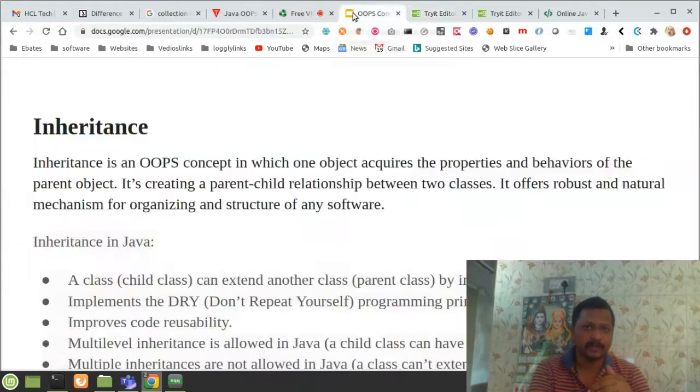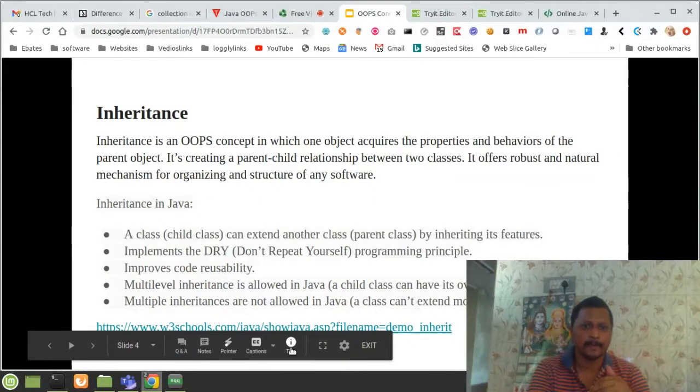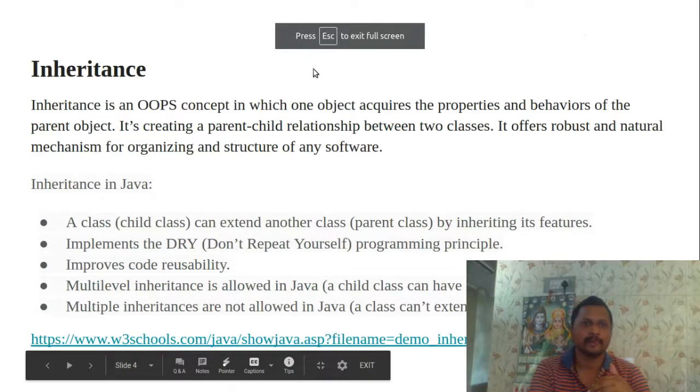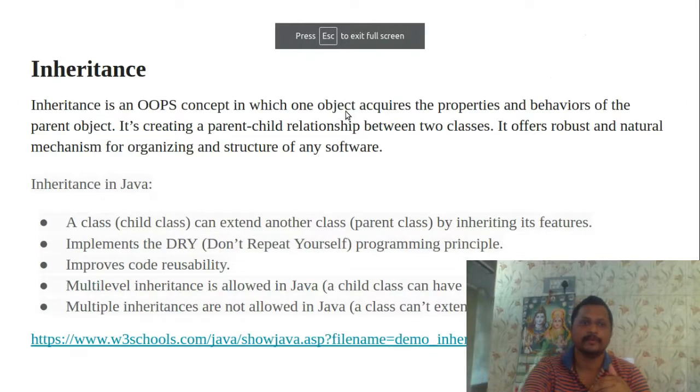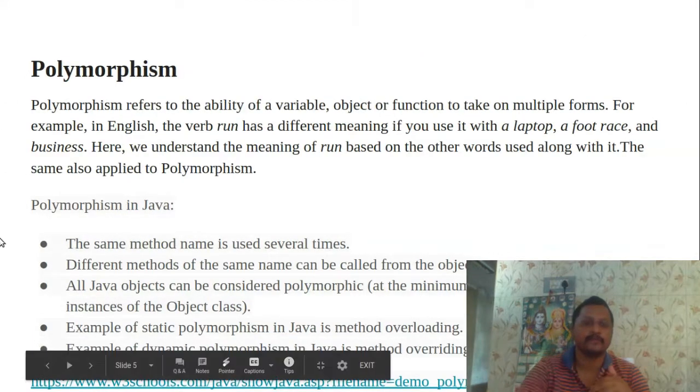It shows the concept of inheritance. Next we will go with polymorphism.